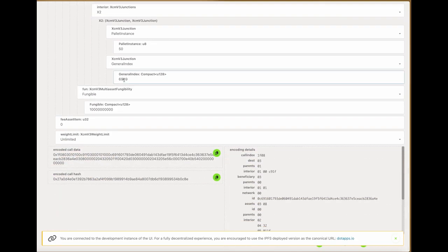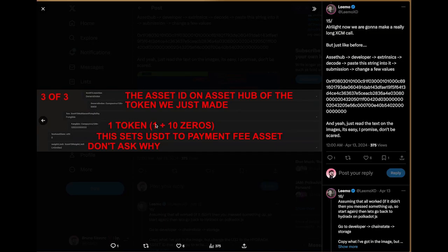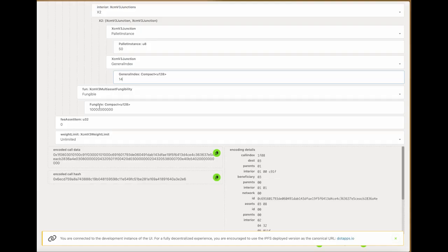1984, this is all good. Okay, so here we'll put 14, and then 1 token, 1 plus 10 zeros. This sets USDT to payment fee asset again. Don't ask why at the bottom. So fee asset item is 0.